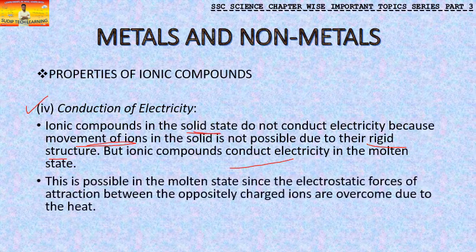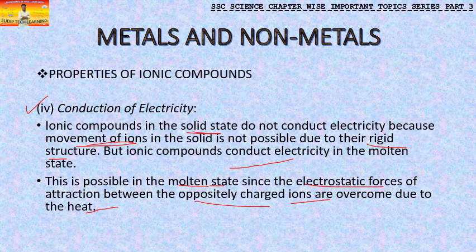But if the same ionic compounds are kept in a molten state, then due to heat the electrostatic forces of attraction between these oppositely charged ions will be overcome, and there will be movement of ions.